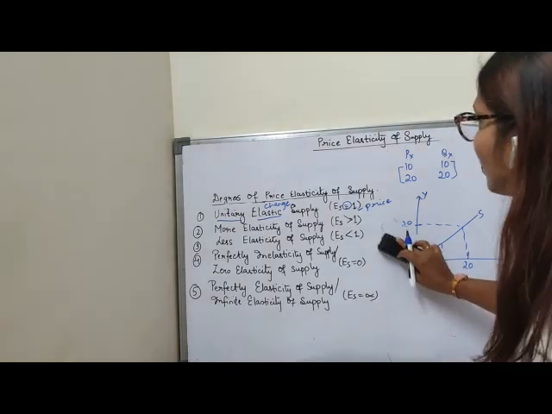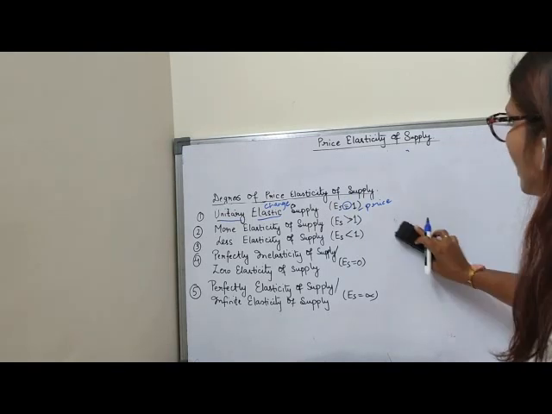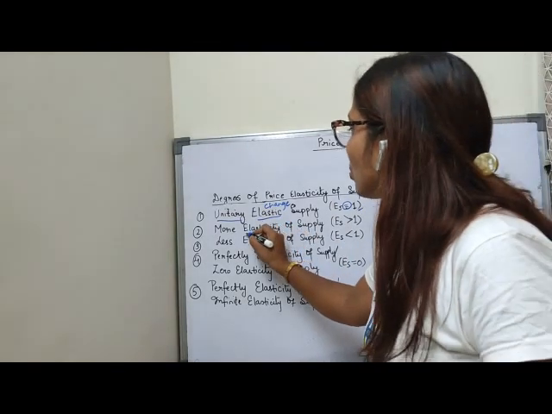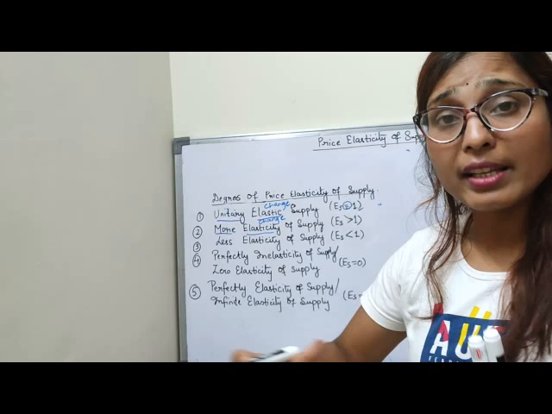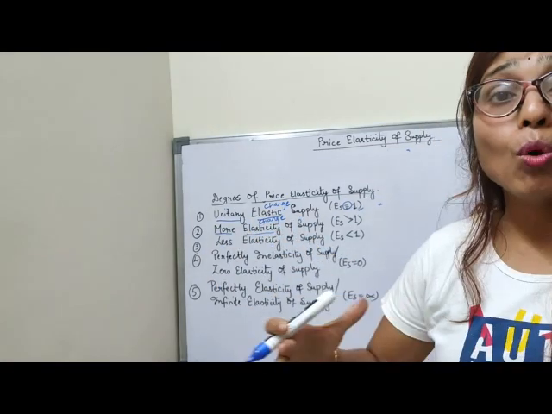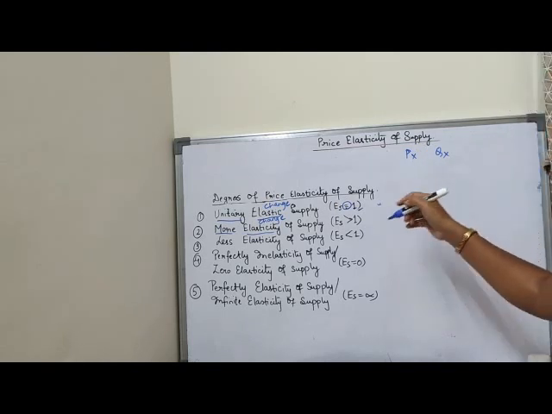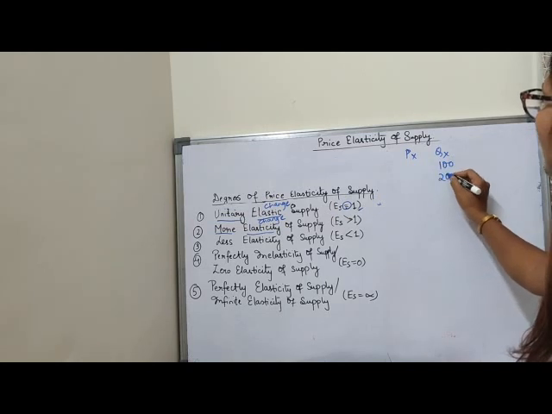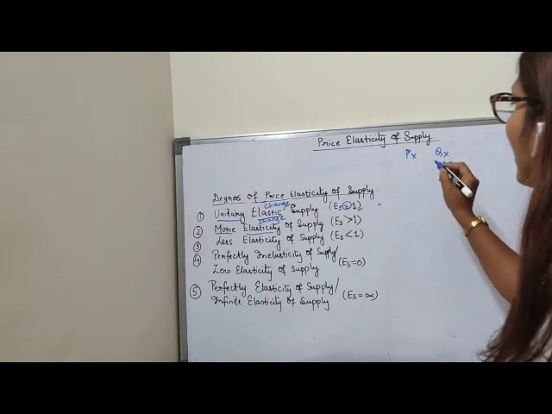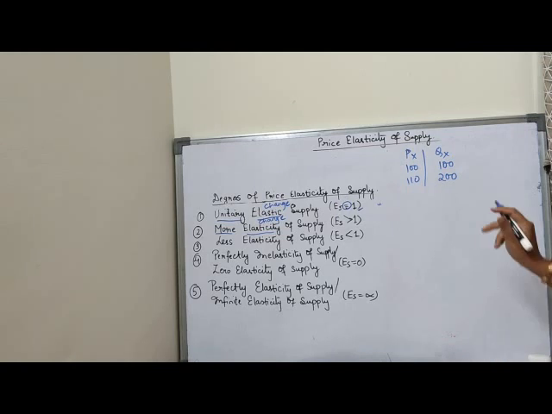Now second is the more elasticity of supply. Okay. Elasticity means what, children? Elasticity means, I told, change. Change in supply is more. More means zyada. So coming to the schedule again, let's understand more properly. So this is the supply. So my supply increases from 100 to 200 and my price changes from 100 to 110. So what I can see is that my supply is changing more than the price.